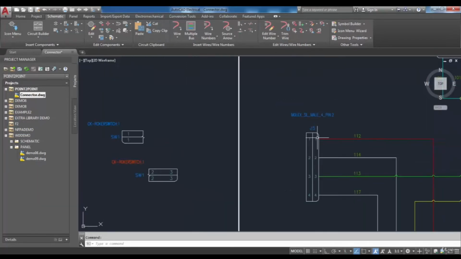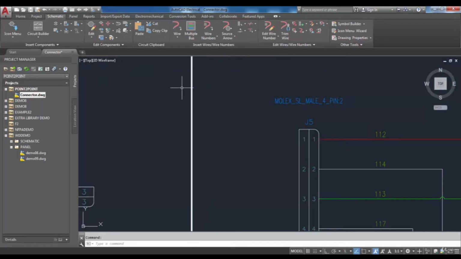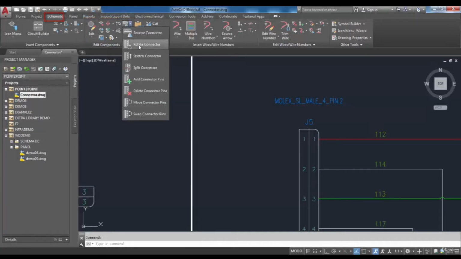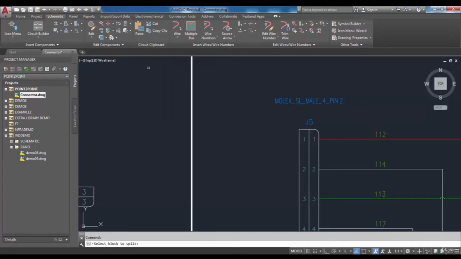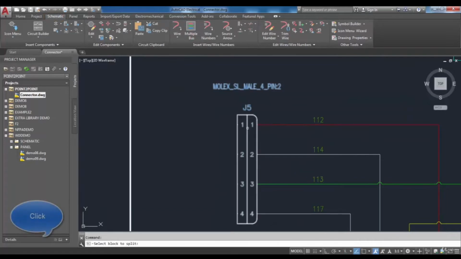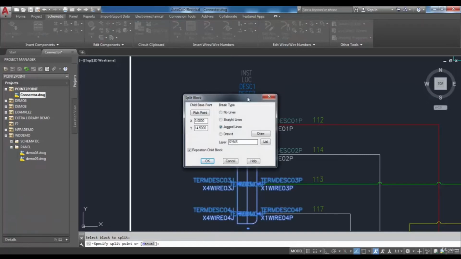Therefore, the split connector tool that is located in the Edit Components panel of the Schematic tab has to be selected. Then you need to select your object that you want to be broken. After that, as it is mentioned in the command line, you have to specify a split point. Then the split block dialog box will be displayed.